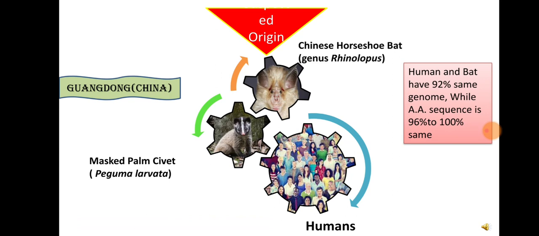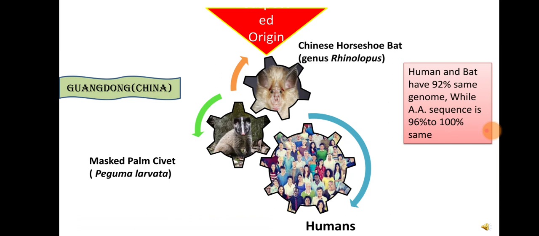Then the next, origin, or you can say the suspected origin. It is suspected that SARS-CoV had jumped from its animal host to humans. From the nucleotide sequencing of samples of animals from Guangdong, China, it is revealed that cat-like animals called masked palm civets harbored variants of SARS-CoV. Another suspected animal was the Chinese bat. Chinese horseshoe bats are the natural reservoir of SARS-like coronavirus.